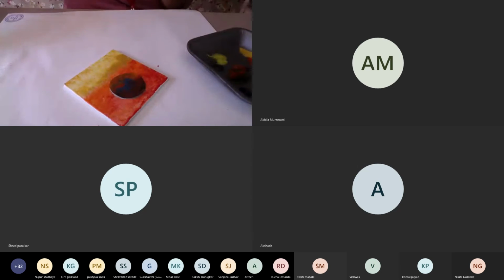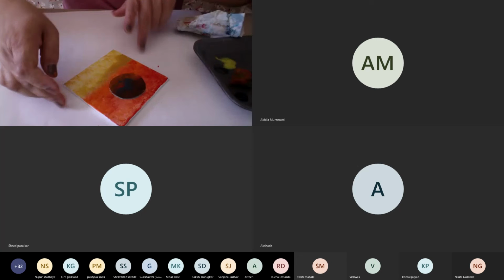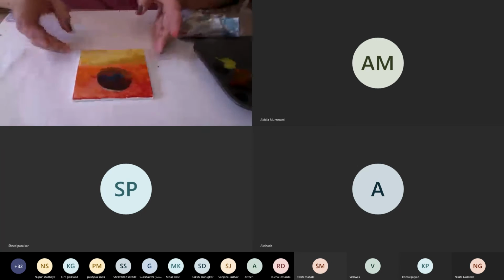Yes, so obviously, this is how I have done a shading.